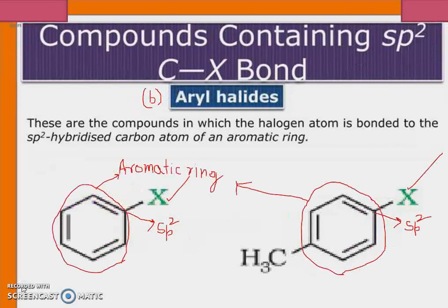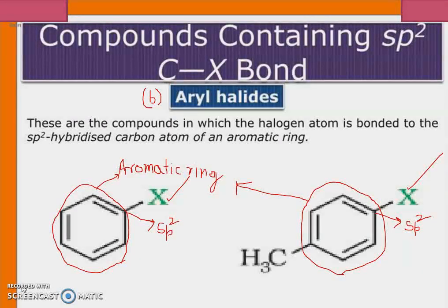Aryl halide. Aryl halide is the second category of compounds containing sp2 hybridized carbon halogen bond. These are the compounds in which the halogen atom is bonded to the sp2 hybridized carbon atom of an aromatic ring. The example of aryl halides are given below.